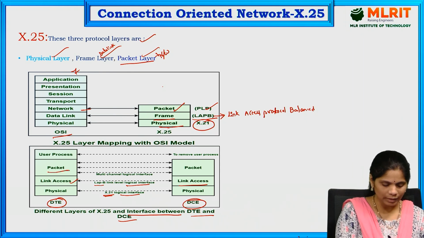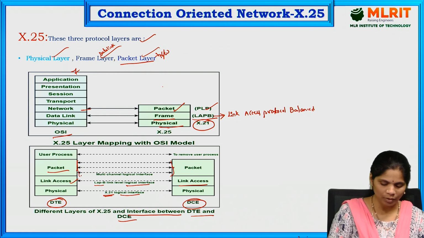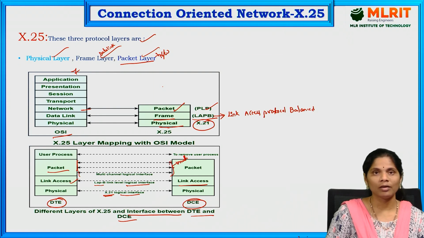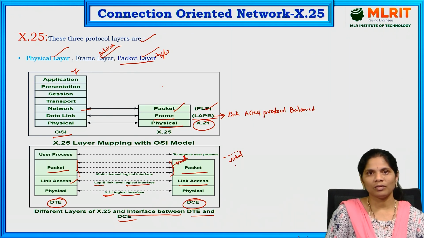Coming to the packet layer, it has multiple connections and multiple communications, meaning multiple paths for sending the data. That is the virtual communication. The dotted lines indicate this virtual communication. So this is the interface between the DTE and DCE.